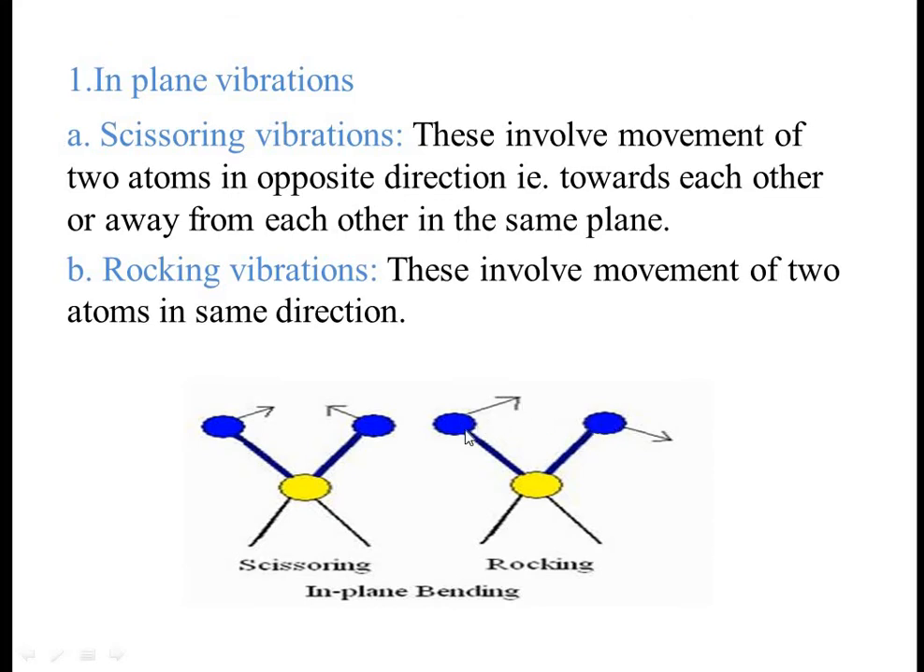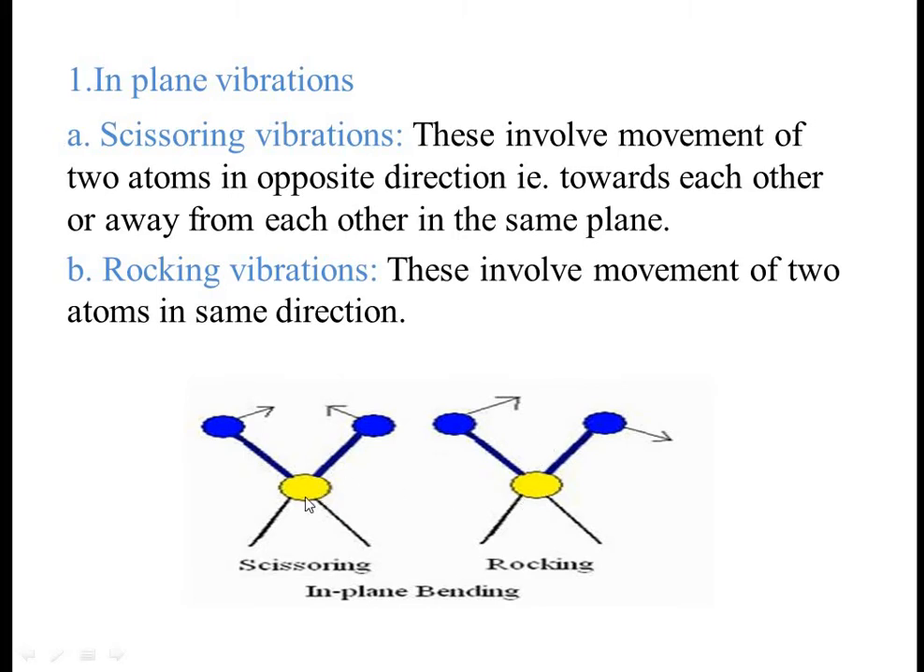In this diagram you observe this is the central atom, the yellow colored round shaped circle is denoted central atom, and these two are the another atoms which are attached with the central atom. So here these two atoms, if you see, their direction is towards our right hand side. So both are moving towards same direction. It is called as rocking vibration. They may move either left hand side or right hand side, but both the atoms are having movement towards one side or in the same direction. So this is called as rocking vibrations.